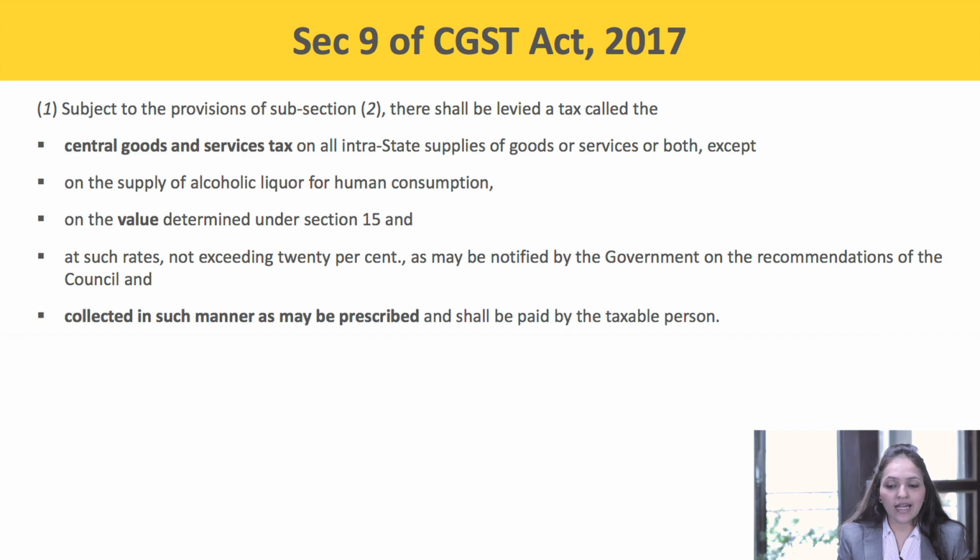20% is only for CGST. The upper cap for the SGST or the UTGST is again 20%. So the maximum rate becomes 40%. As may be notified by the government on the recommendation of the council and collected in such manner as may be prescribed. That means point of taxation.